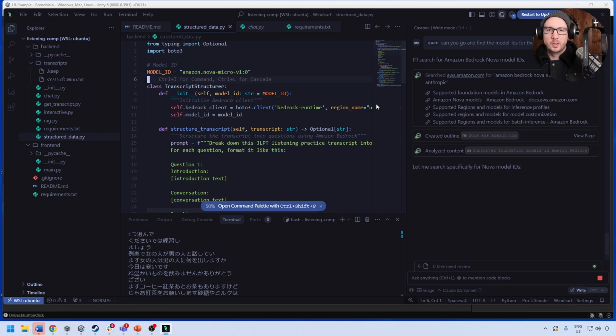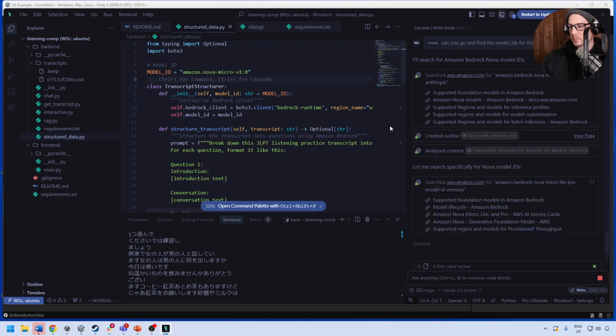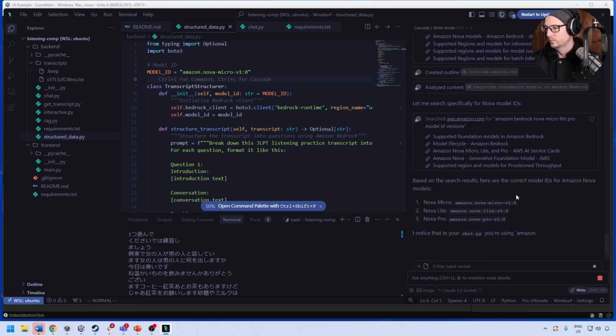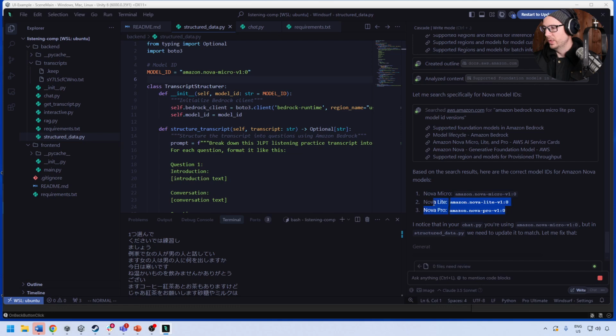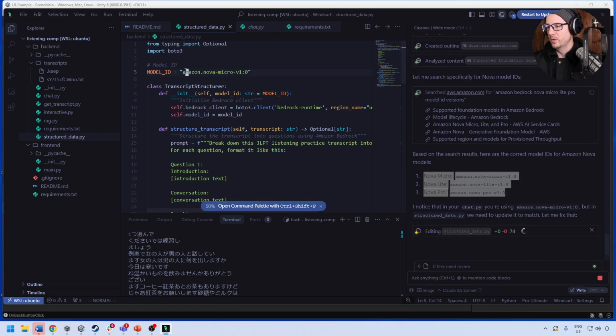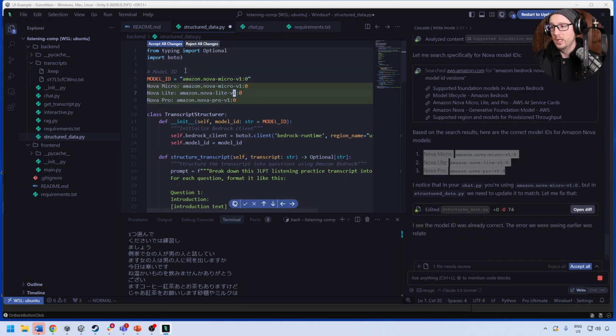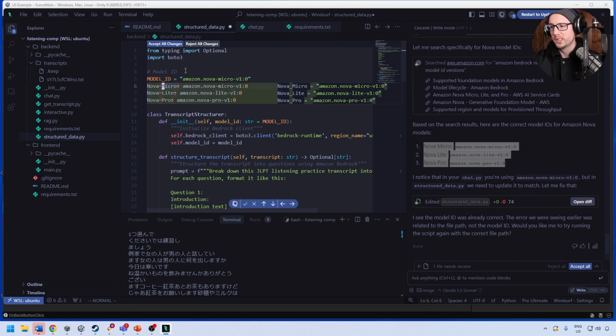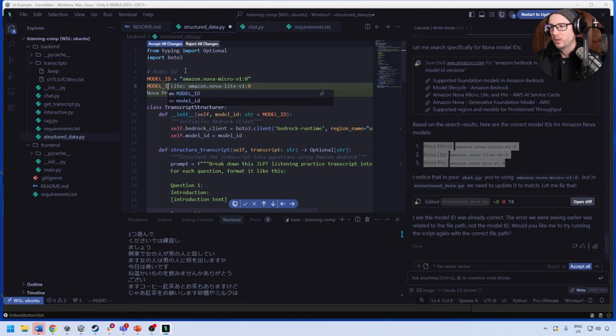So we'll just give that a moment, okay? So here we go. We have a few here. There's also premium, but I don't want to use premium. I mean, premium's fine. I just don't want to spend a bunch of money if it's expensive. But anyway, we have that one already. Then we have model ID, which is this one here. And then we have Nova Pro.